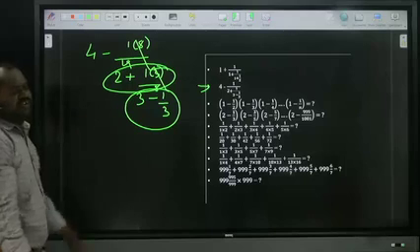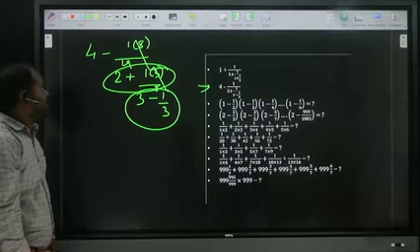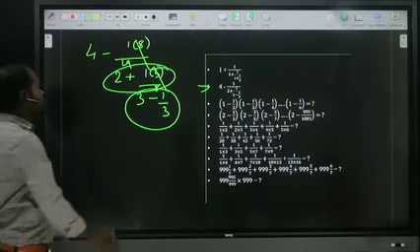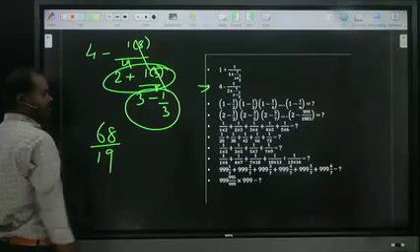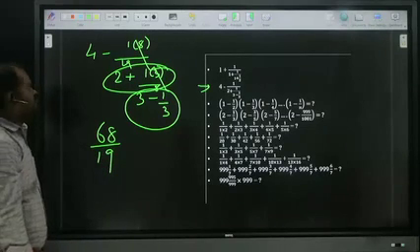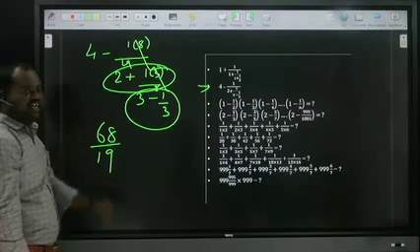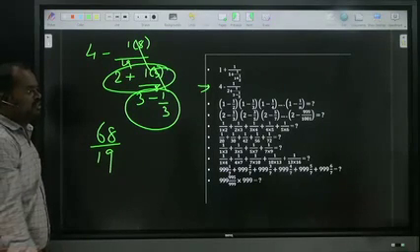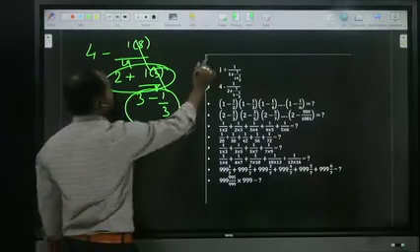4 nineteens, how much? 76 minus 8, how much? 68 by 19, right? Check it once. 19 fours are 76 minus 8, 68 by 19. Okay, now check it once. 68 by 19.